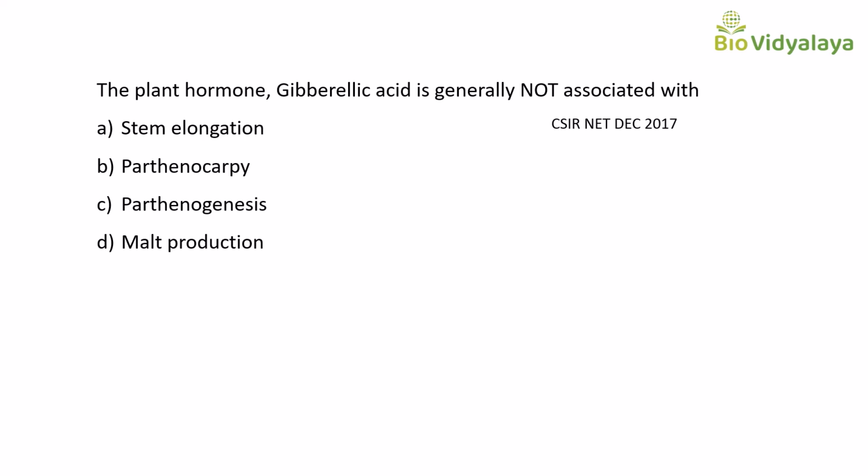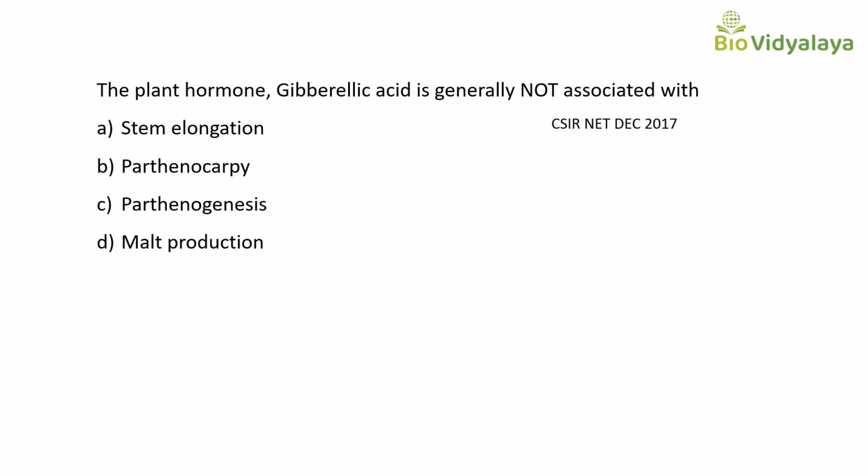So the first question is from CSIR NET December 2017. The question is, the plant hormone gibberellic acid is generally not associated with: option A, stem elongation; option B, parthenocarpy; option C, parthenogenesis; option D, malt production. If you know the functions of gibberellic acid, then you can easily answer this question. Here you have to find the function that is not associated with gibberellic acid.